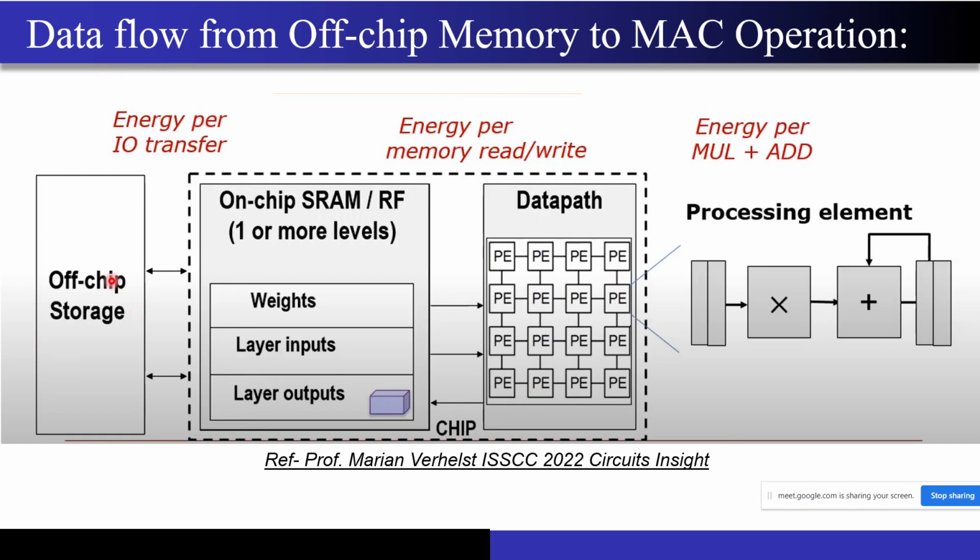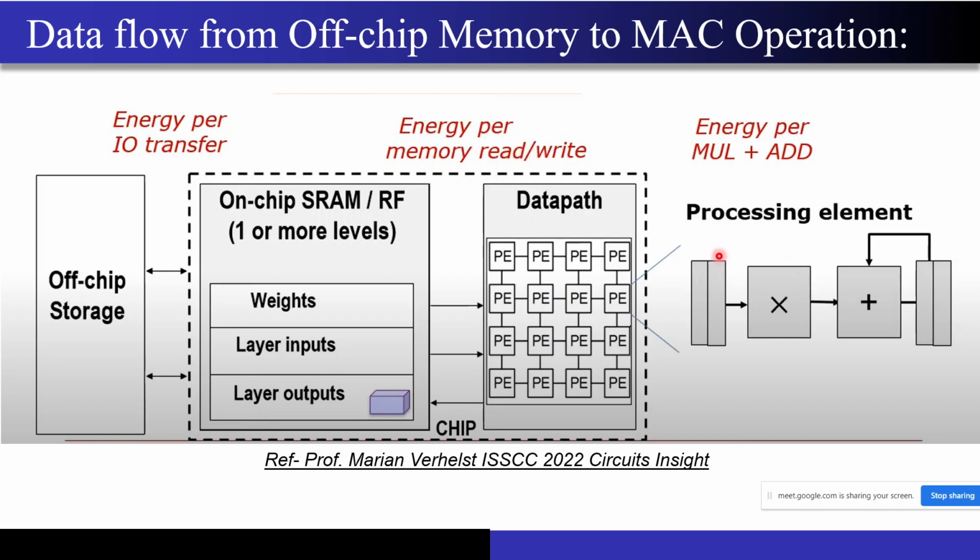First we have accessed this memory and transferred the data from off-chip to on-chip memory, right? So it will consume some energy. So that is the energy per memory read and write operation. I have read from the memory while taking the input, and whatever result my processing element gave me, I have to take that result and store it back in the off-chip storage. That is the write operation, and the read operation is nothing but reading the parameters from the DRAM. So this is the energy per memory read and write operation, right?